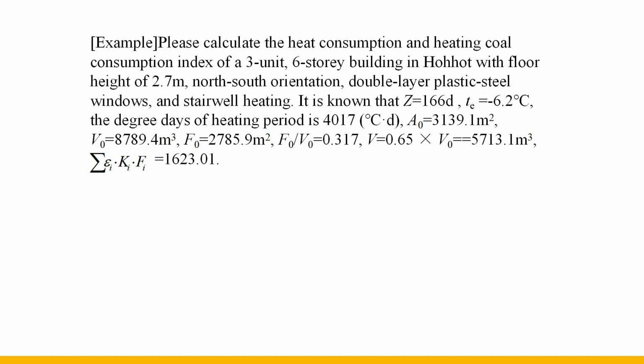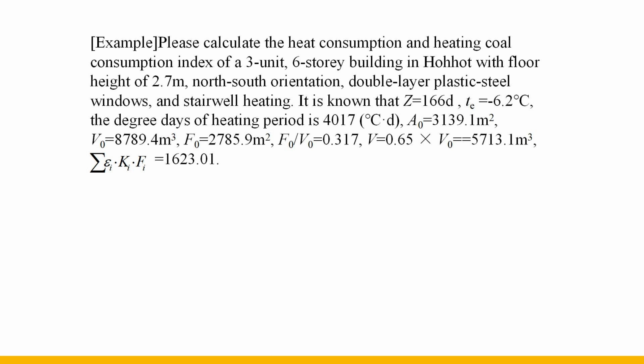Te is equal to minus 6.2 degrees Celsius. The degree days of heating period is 4,017. The building area is equal to 3,139.1 square meters. The building volume is equal to 8,789.4 cubic meters. The external surface area is equal to